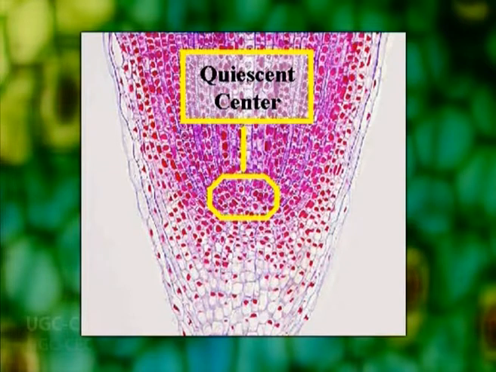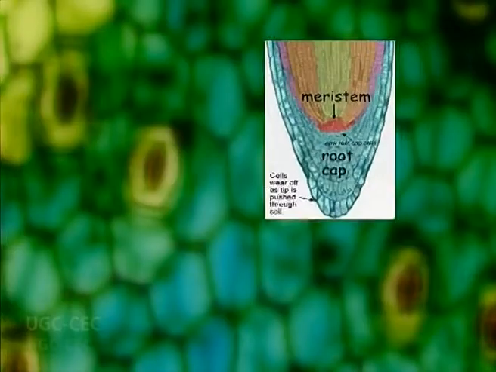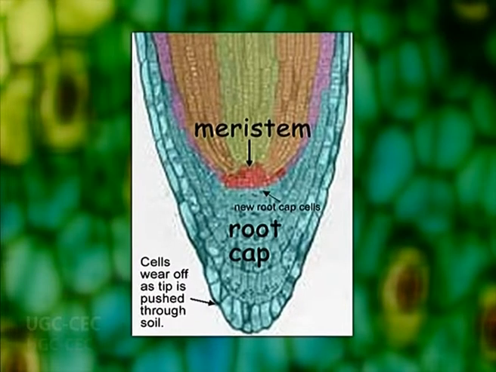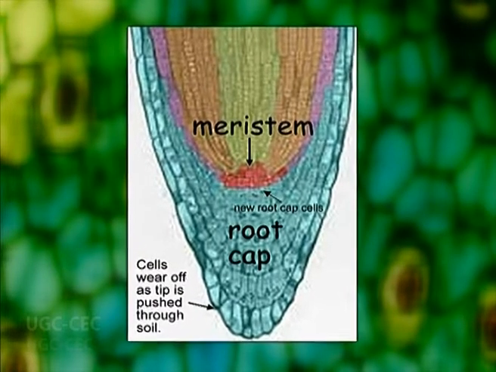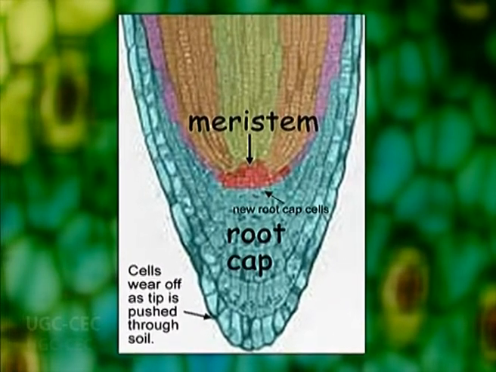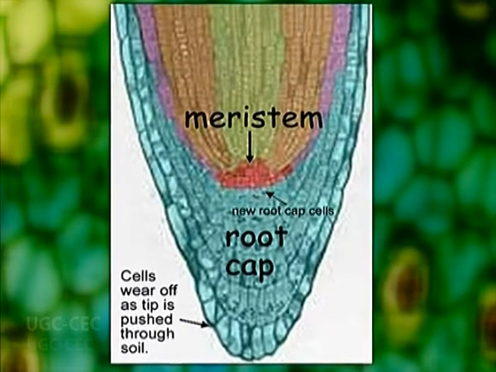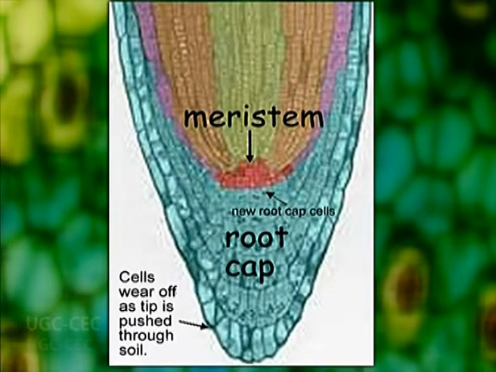Cells located at the point of lineage convergence are at the deepest level of quiescence and divide least frequently, whereas cells located towards the proximal face of the QC divide more frequently. These differences in the state of quiescence again emphasize the fact that root meristem cells express certain characteristics because of their position in the meristem, and not because these cells are inherently different from other cells in the root meristem.